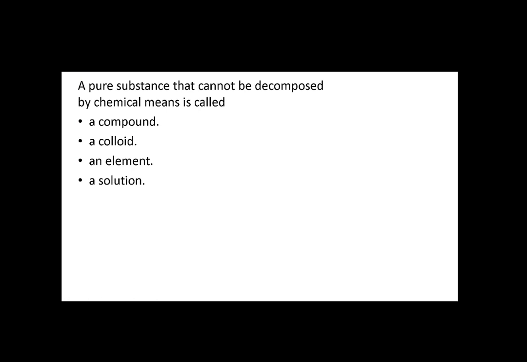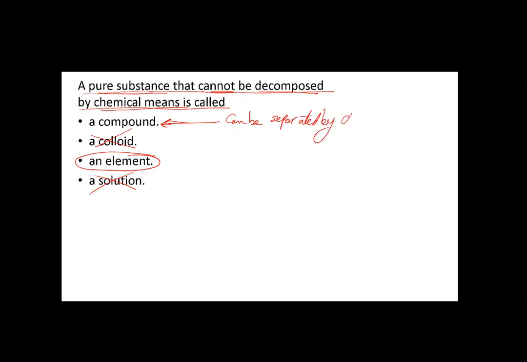So here in this question, a pure substance that will be decomposed by a chemical method. What is it? Pure substance which cannot be decomposed. It cannot be separated by chemical method. What do you think? Is it the compound or colloid or element or solution? Of course, not a colloid. It's not a solution because these are mixtures. Is it a compound or an element? It's an element. Why? Because the compound can be separated or decomposed by chemical methods.